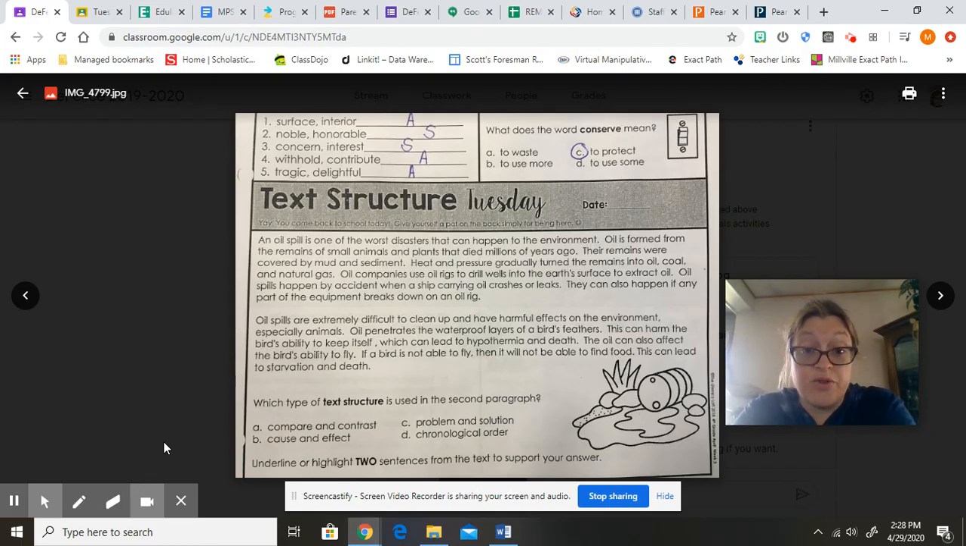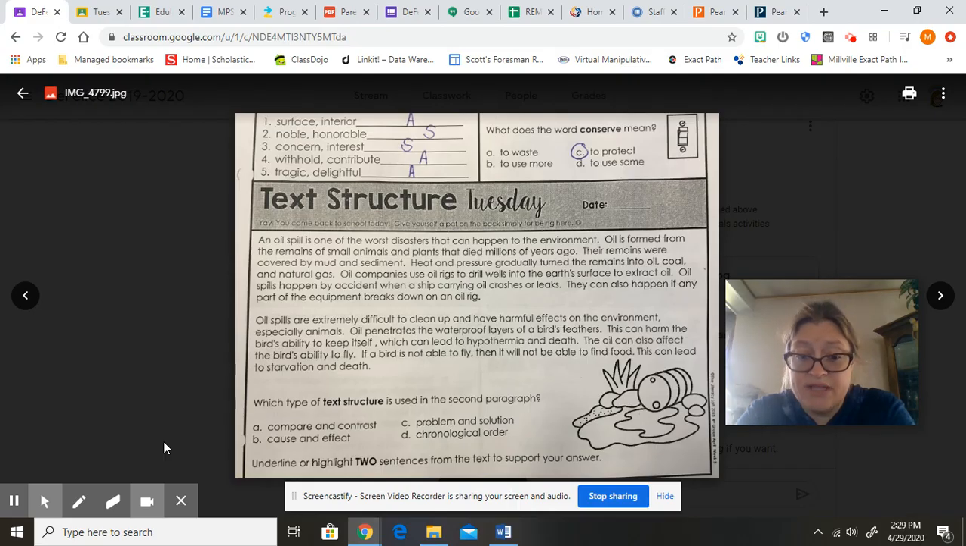An oil spill is one of the worst disasters that can happen to the environment. Oil is formed from the remains of small animals and plants that died millions of years ago. Their remains were covered by mud and sediment. Heat and pressure gradually turn the remains into oil, coal, and natural gas. Oil companies use oil rigs to drill wells into the Earth's surface to extract oil. Oil spills happen by accident when a ship carrying oil crashes or leaks. They can also happen if any part of the equipment breaks down on an oil rig.